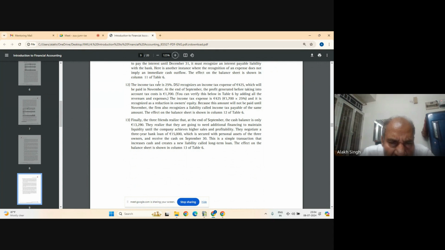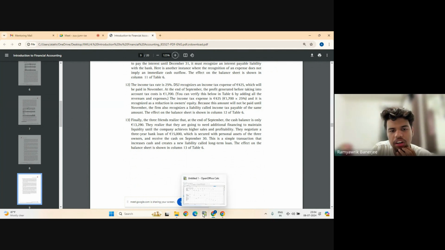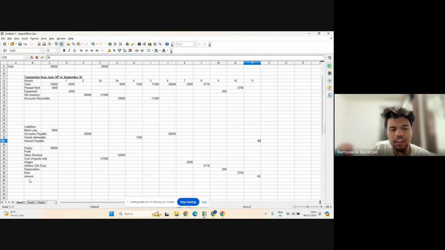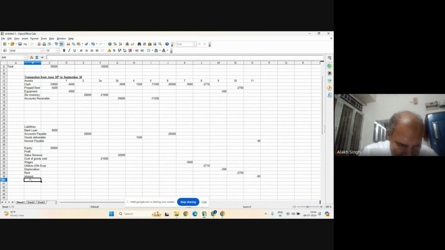The income tax rate is 25%, and DSD recognizes an income tax expense of 425. So again, this is a tax expense. Where will we write it? In expenses, we can add a row called tax. Under profit, yes. So income tax, and it has reduced profit, so it will be minus 425.